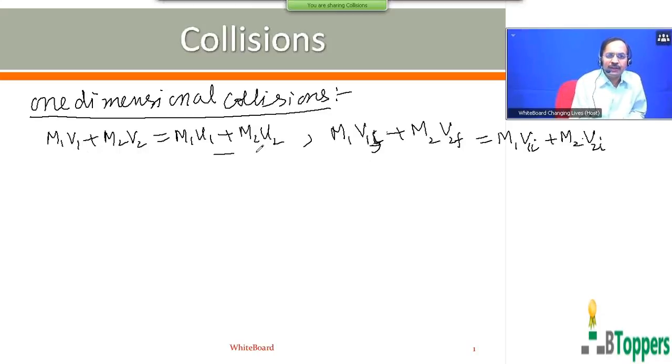So this equation I number as 1. Equation 1 holds good for all one-dimensional collisions, irrespective of whether the collision is elastic or inelastic.